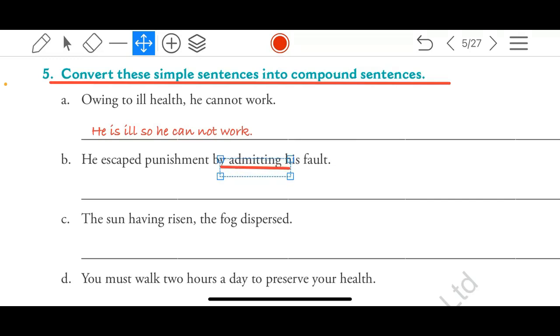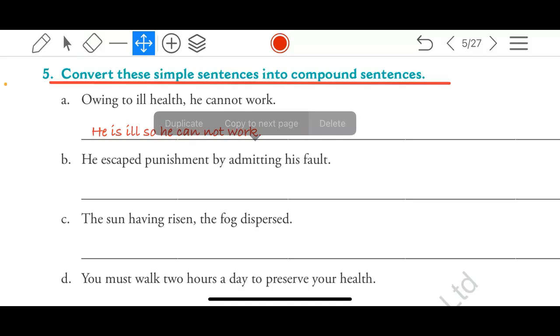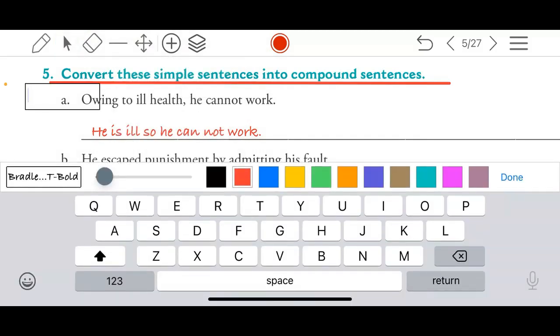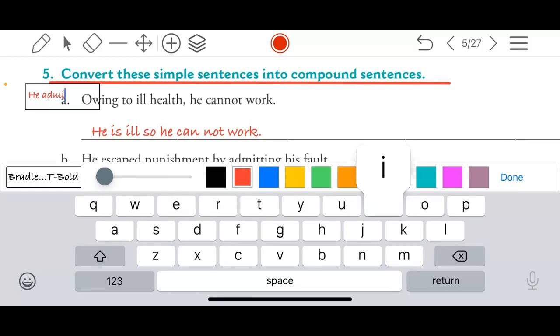May I know the name? Which student gave the answer just now? It was Mani Sakina. Okay. So the ing will be removed. She gave the answer. She said admitted, if I am not mistaken, and that was correct. So if you admit your fault, then there are chances that you will not get punished, isn't it? But do you always have the guts to admit your fault?